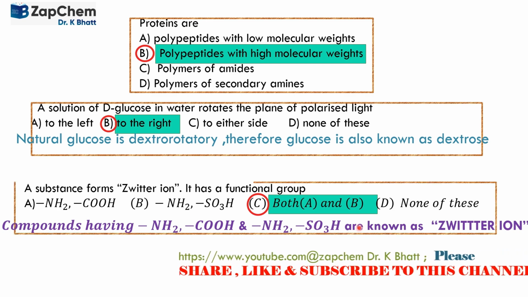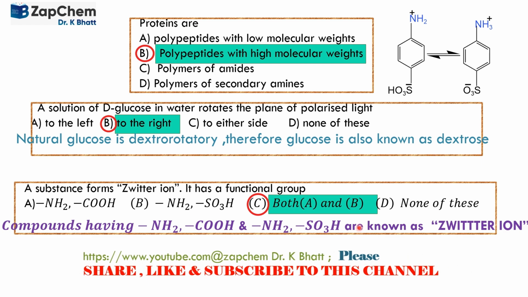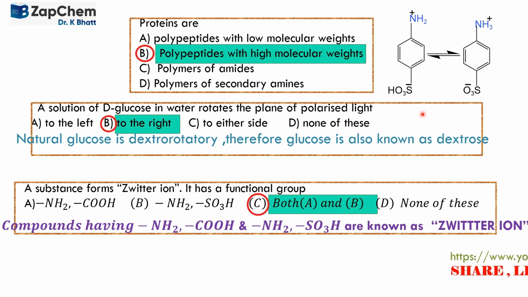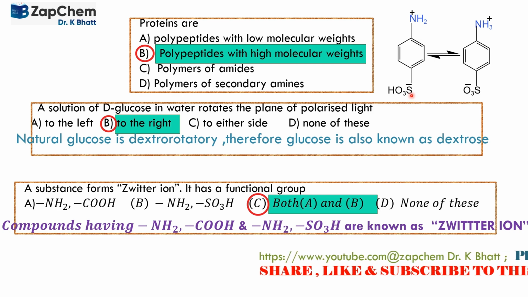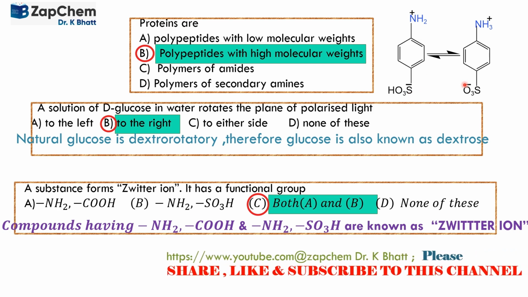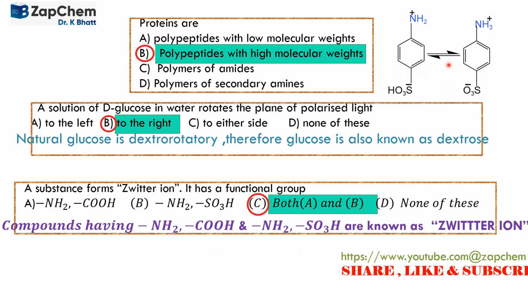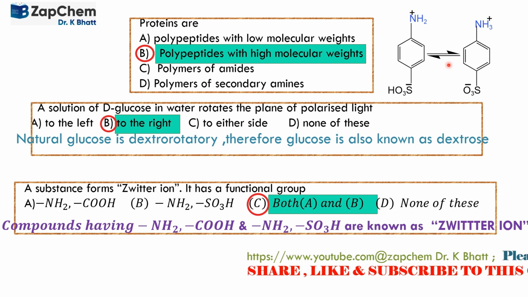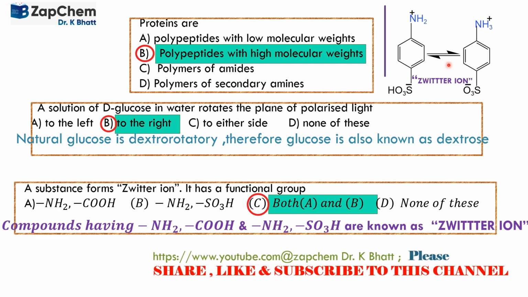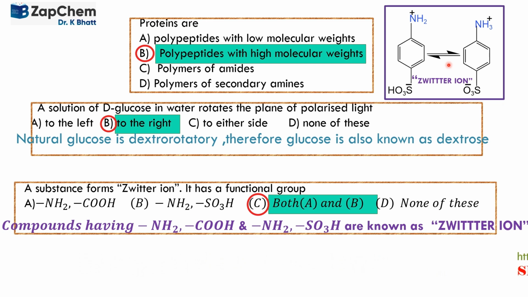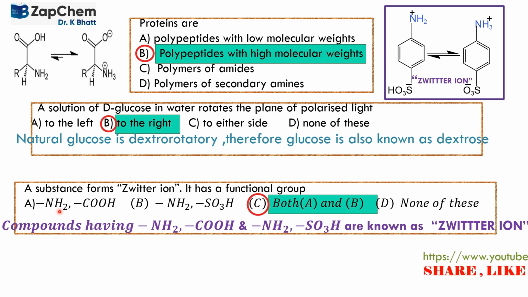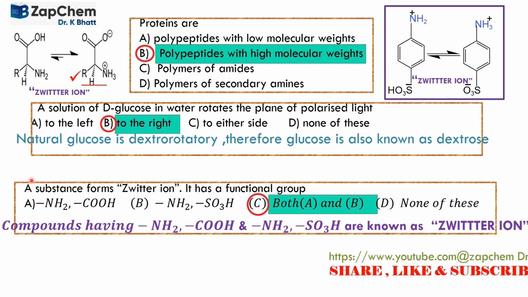Now, what is a zwitterion? We need to know. A zwitterion is represented here. It has an amino group and a bisulfite group, which are in tautomeric equilibrium, and they behave as an acid as well as a base. So this is a zwitterion. Another zwitterion containing amine and carboxylic acid is represented here.